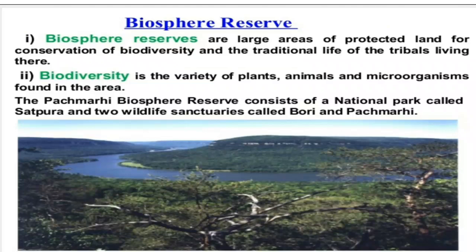Coming to biodiversity as a term, biodiversity is the variety of plants, animals, and microorganisms found in a particular area. Coming to your text, see the picture of the Panchmarhi Biosphere Reserve. It consists of a national park called Satpura and two wildlife sanctuaries called Bori and Panchmarhi.